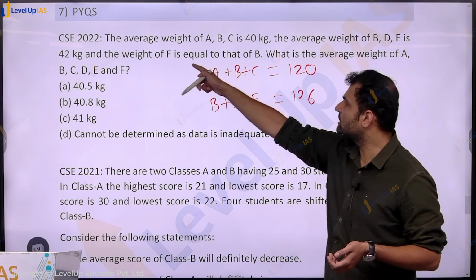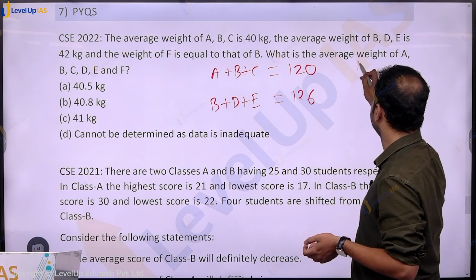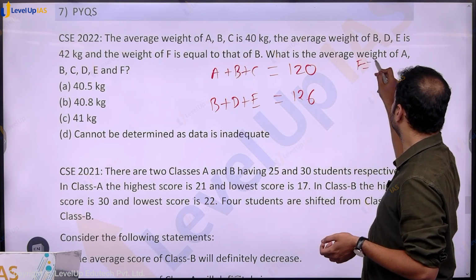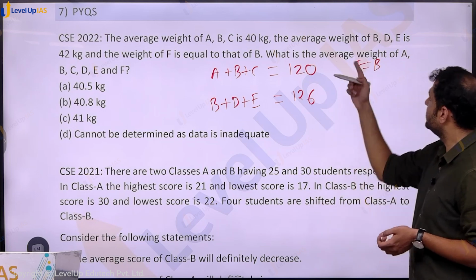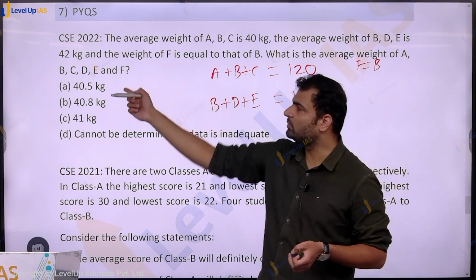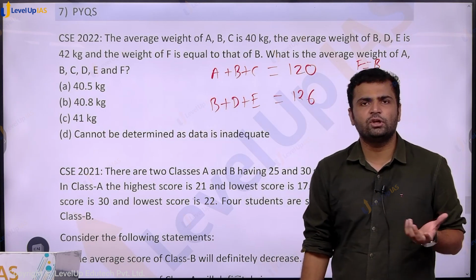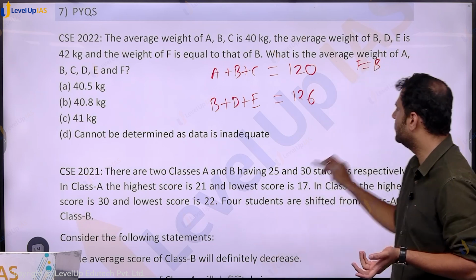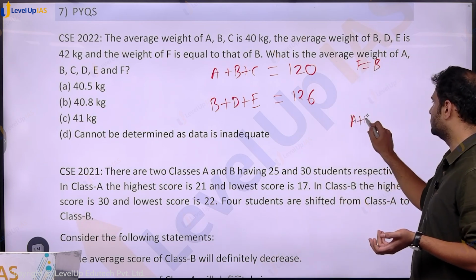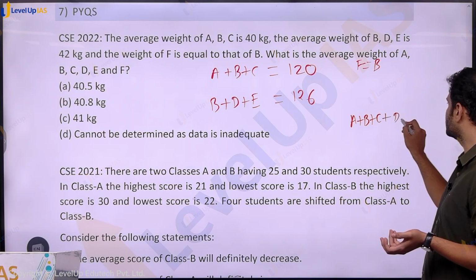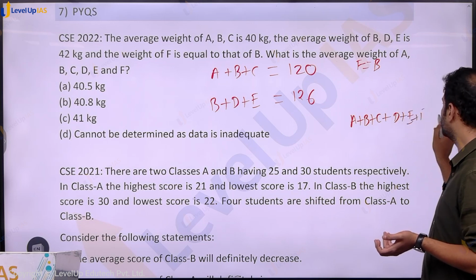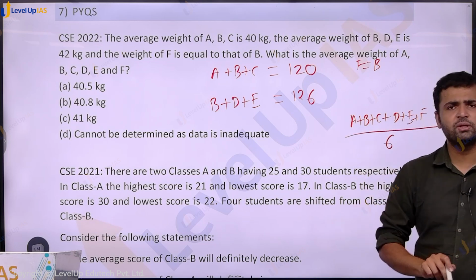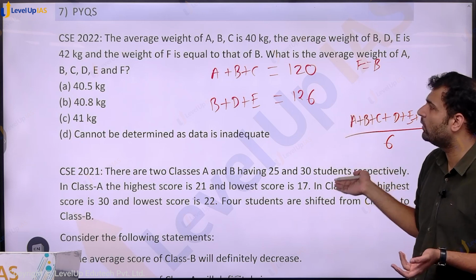What else do we have? F is equal to B. The question is, what is the average weight of all of them, A, B, C, D, E, F? What will be the average weight of all of the people? The sum of all of the people divided by the number of people. So what we want is the sum A plus B plus C plus D plus E plus F, divided by 6. This is the quantity they want.